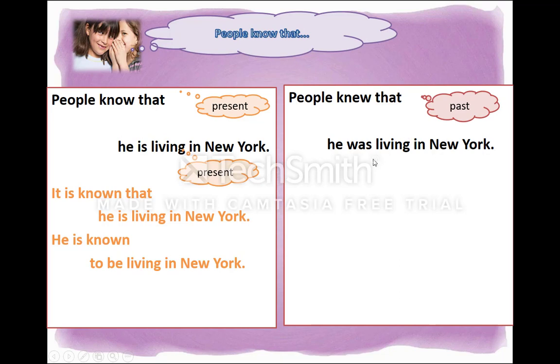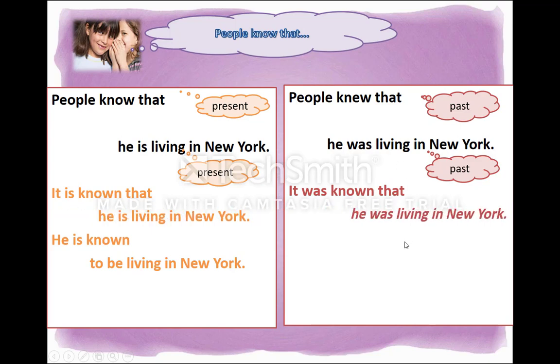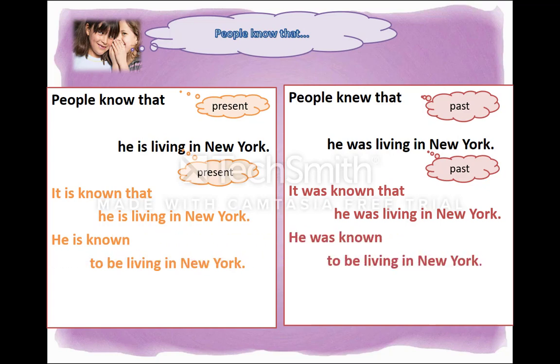People knew that he was living in New York. Again, these two parts are in past tense. So, the first alternative is it was known that, and you copy the rest of the sentence. He was living in New York. The other alternative is he was known to be living in New York. So, past continuous, you have to show this continuous form in your passive sentence as well.